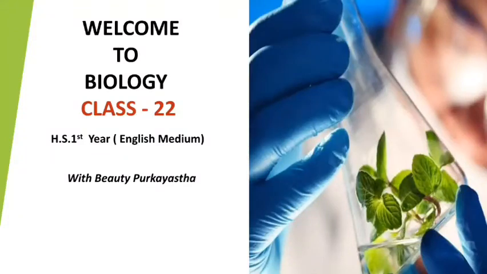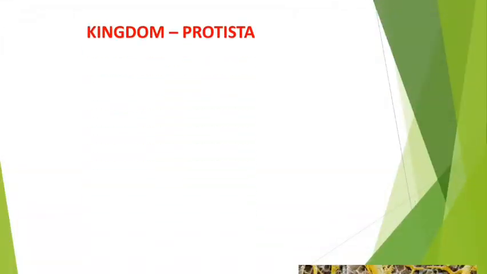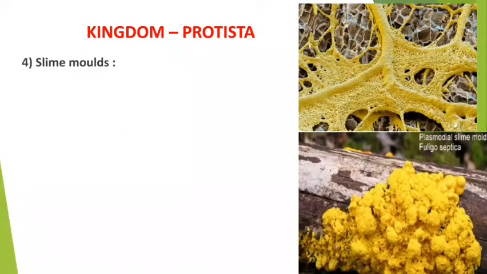We are learning chapter 2, biological classification, and in the last class we discussed the classification of kingdom Protista. In it we learned about chrysophytes, then dinoflagellates, then euglenoids. So my dear student, today let's learn about the fourth group, slime molds.